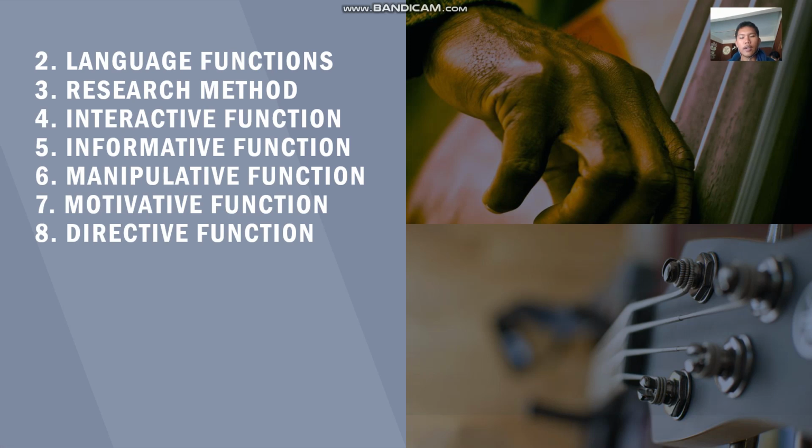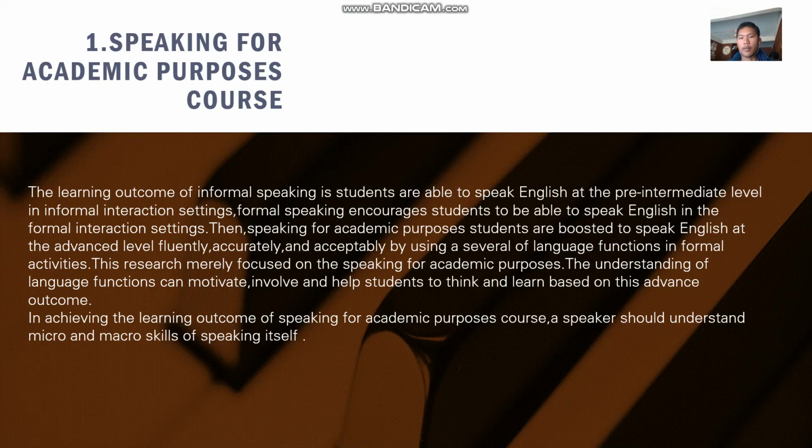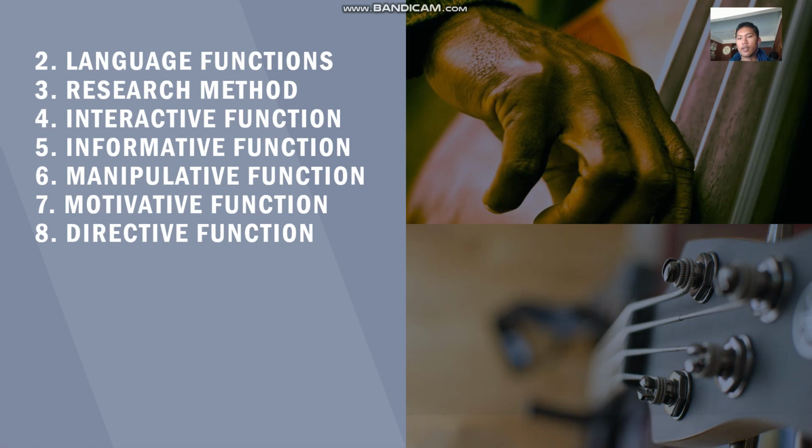In this journal, there are 8 materials given by the writer. The first is the Speaking for Academic Purposes course, and the second to eighth are language function, research method, interactive function, informative function, manipulative function, motivative function, and directive function. This time I will explain the language function.